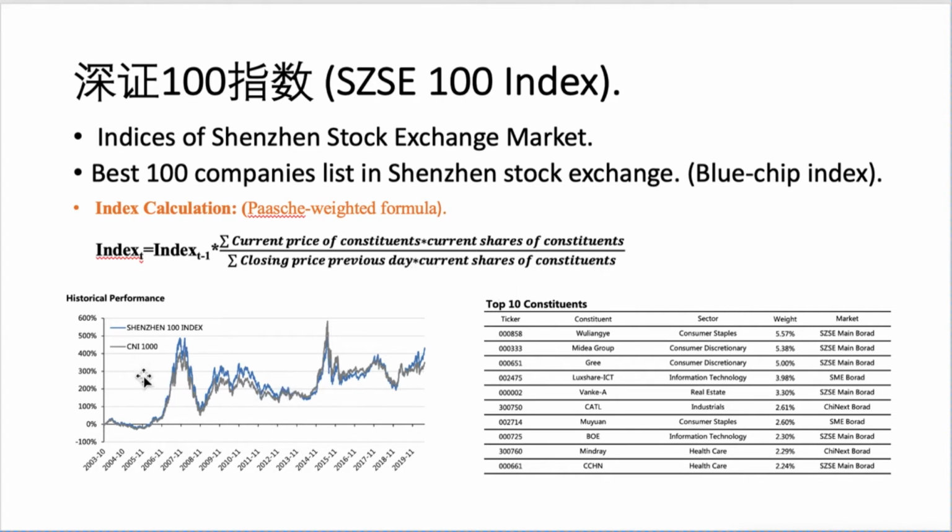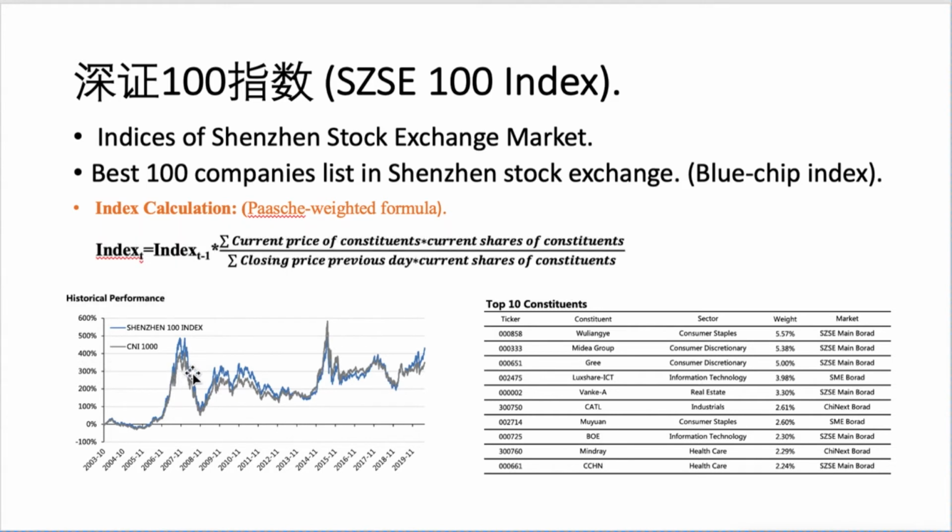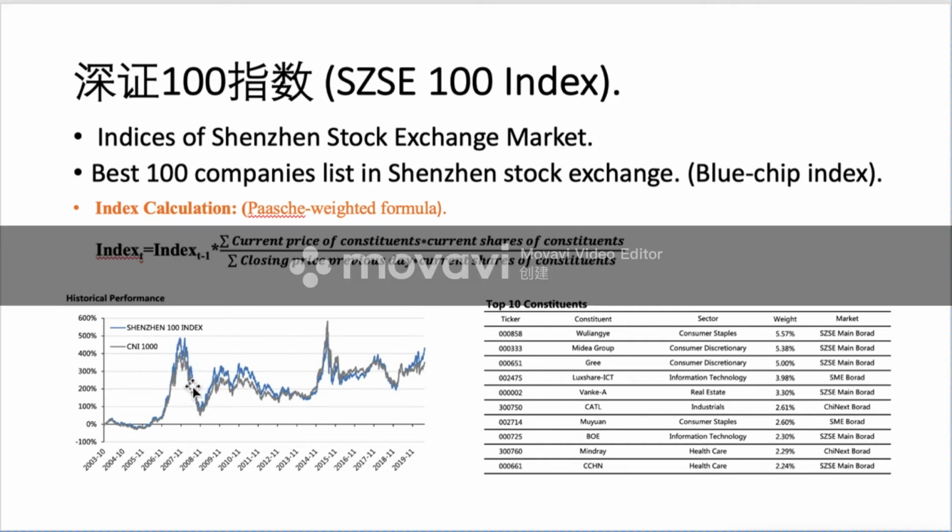Here is the trend of the Shenzhen Stock Exchange. Let's see this point, when the CNI 1000 only goes up to 400%, the Shenzhen 100 index goes up almost 500%, and here when it's dropping, the Shenzhen Stock Exchange is mostly above the CNI 1000.